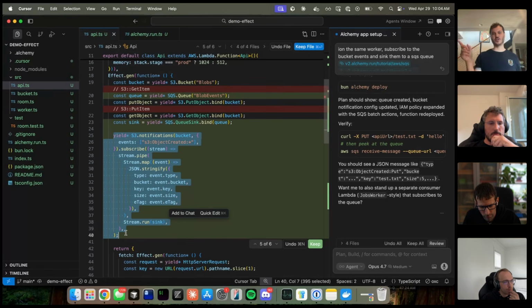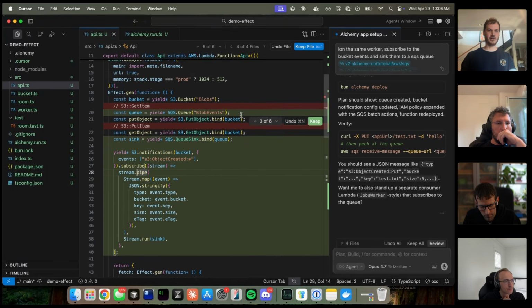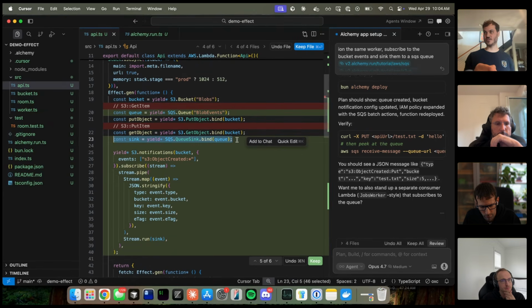But to that question of coupling before, this is another form of decoupling. This can work in EC2 and Lambda. You can't write code like that without this, right? So you can see that we have some new bindings. We've got an SQS queue resource. I created a sink. So this gives me the ability to send message batch.